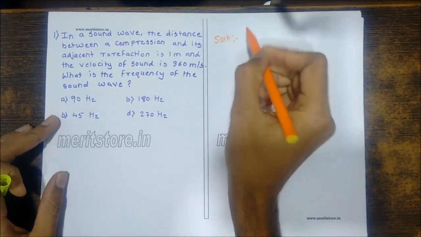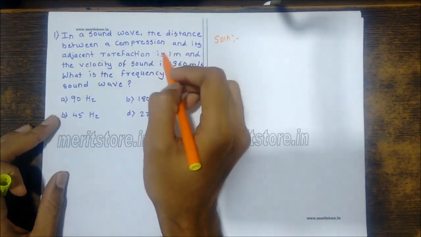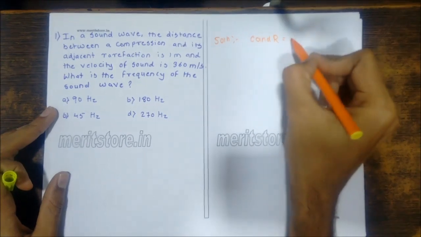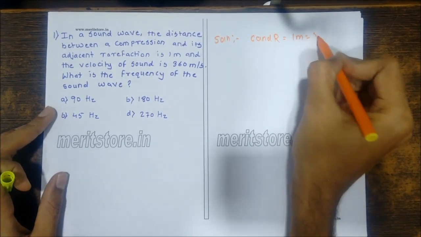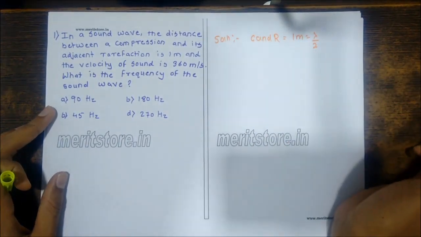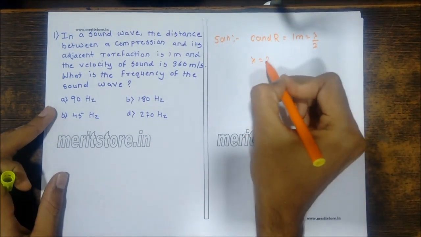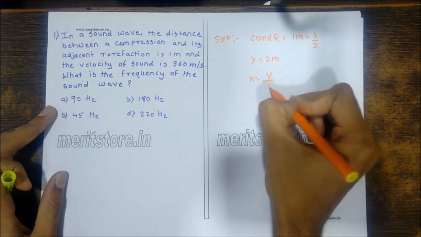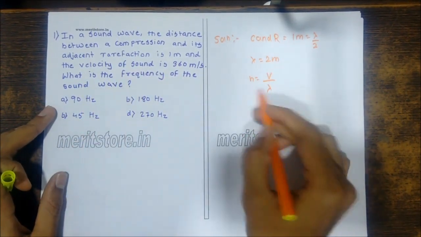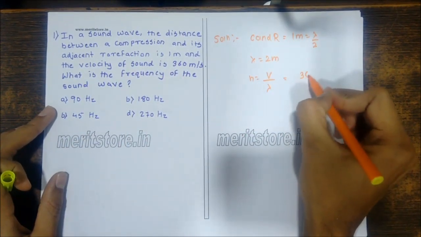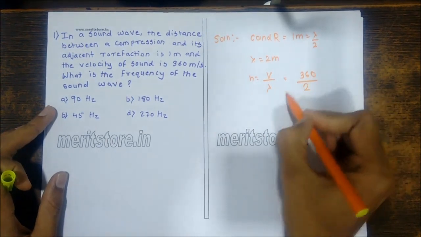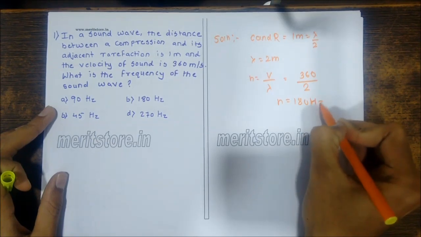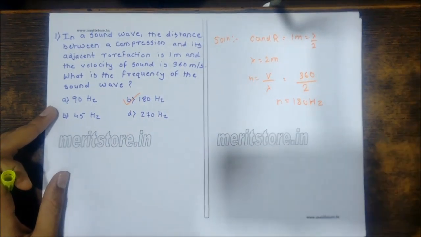So we have been given the distance between the compression and its adjacent rarefaction. The distance between C, compression, and R is 1 meter, which equals lambda by 2. It is a given factor, so lambda becomes 2 m, and we have the formula for the frequency, which equals velocity upon lambda. They have asked the frequency of the sound waves. We know the velocity is 360 upon lambda, which equals 2. So the frequency is 180 hertz. So B is the correct option.